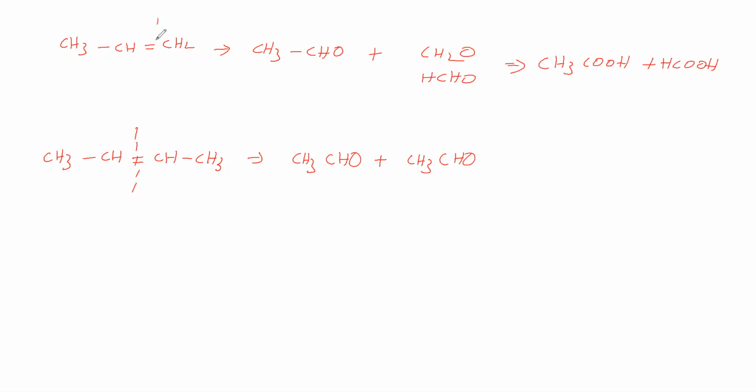In the previous case, you see an unsymmetric alkene: on either side of the double bond, the same thing is not there. This side is CH3CH, the right side is CH2. So it is called an unsymmetric alkene. Unsymmetric alkene gives two products. Symmetric alkene gives only one product. For oxidative ozonolysis, convert aldehyde into carboxylic acid.